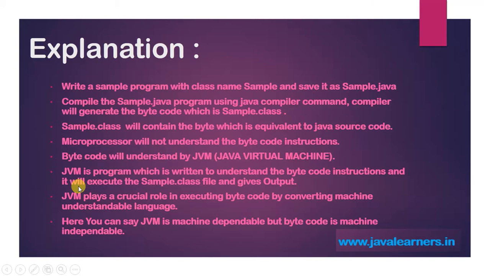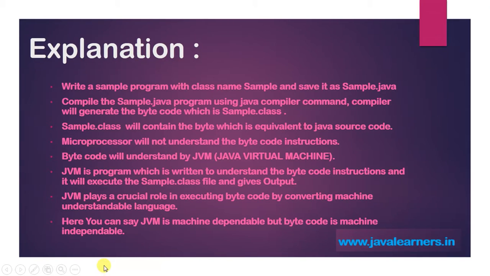The JVM plays a crucial role in executing bytecode by converting it to machine understandable code, because if there is no JVM, that class file would be wasteful, as the machine won't understand the bytecode. That's why the JVM plays a crucial role in converting bytecode to machine understandable code.